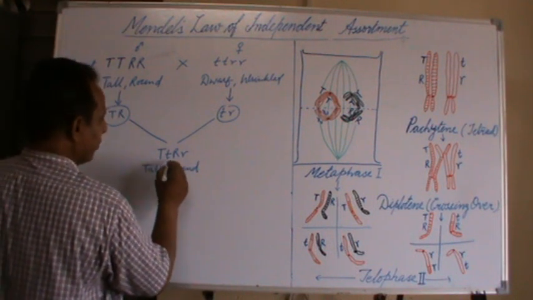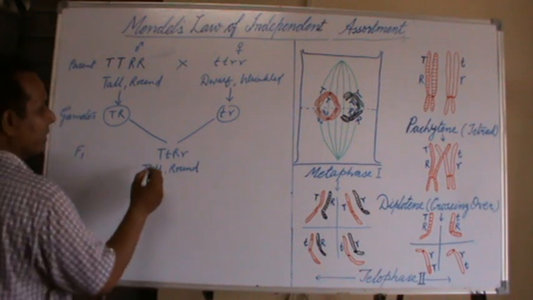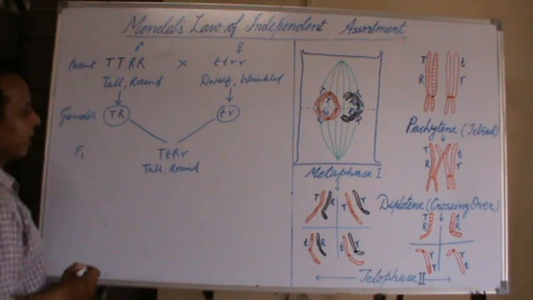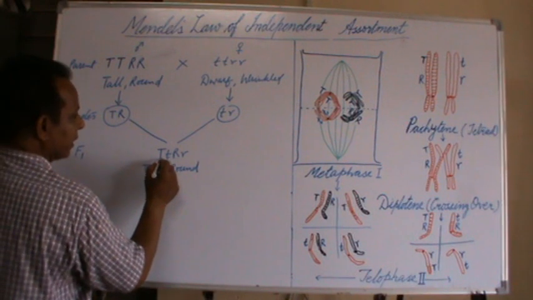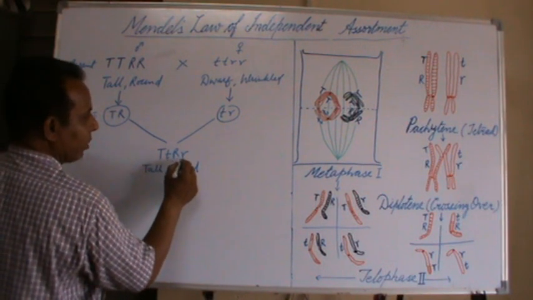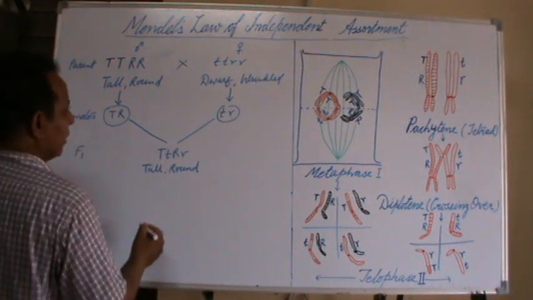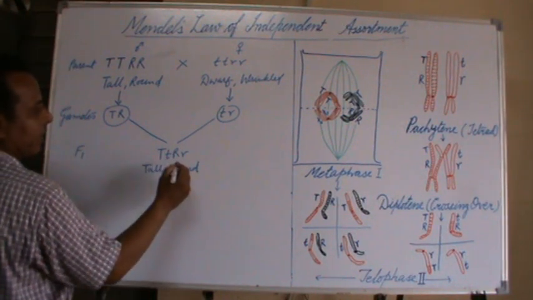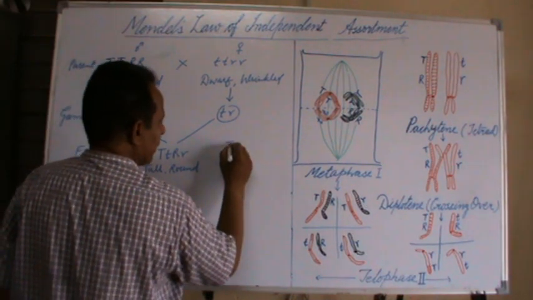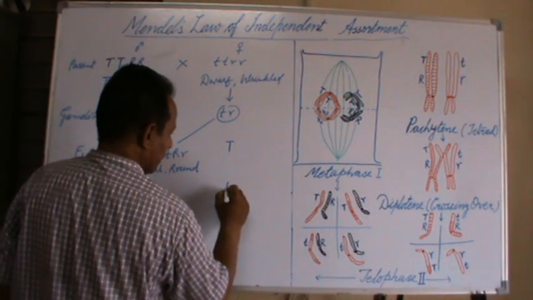It is a hybrid plant, heterozygous in both the allelic pairs. We know the members of the allelic pair are separated during gamete formation.